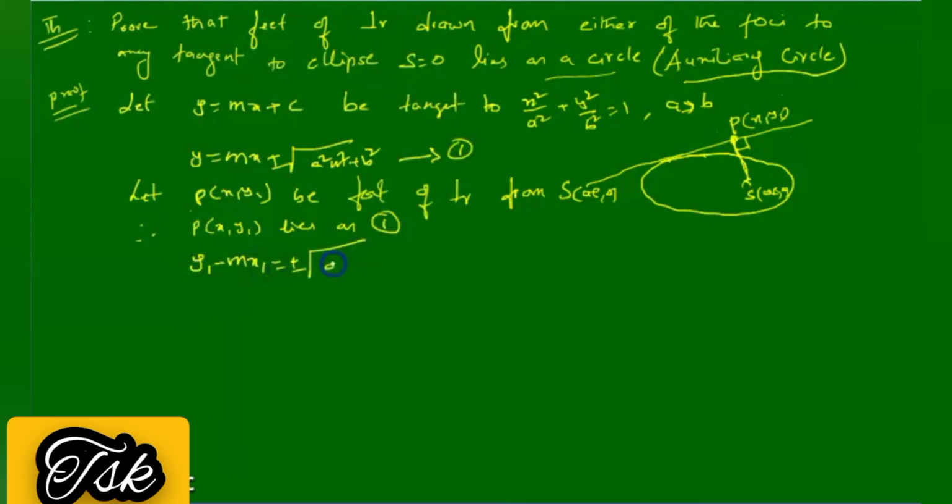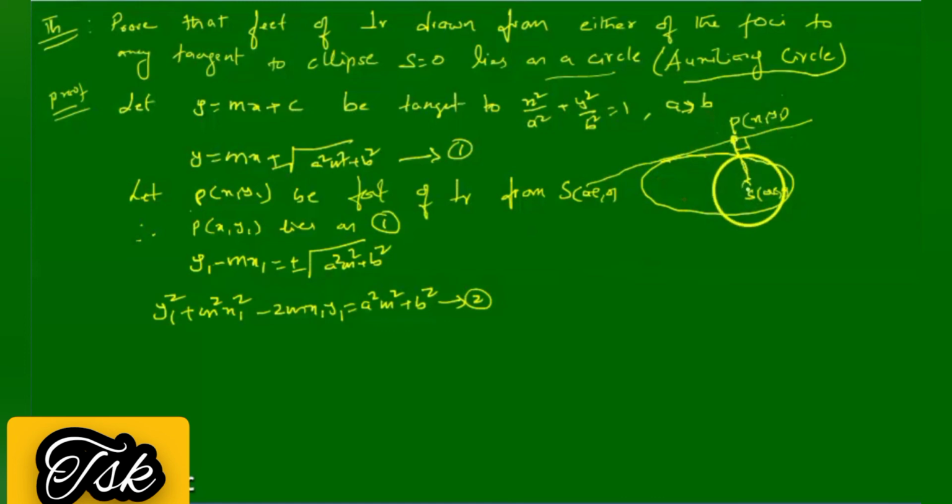Squaring it: y1 square plus m square x1 square minus 2 m x1 y1 is equal to a square m square plus b square. This is equation number 2.